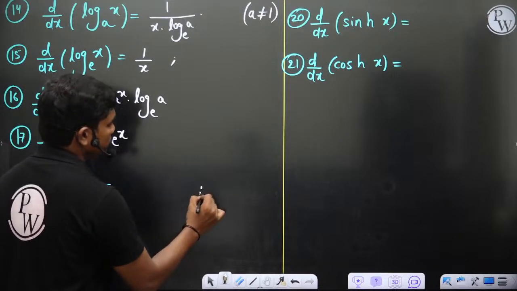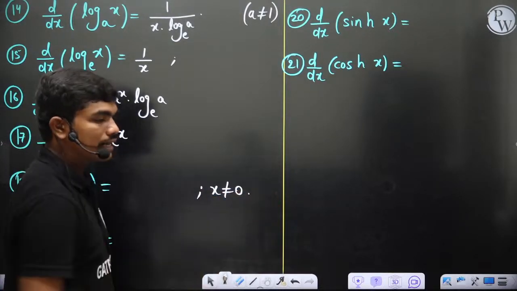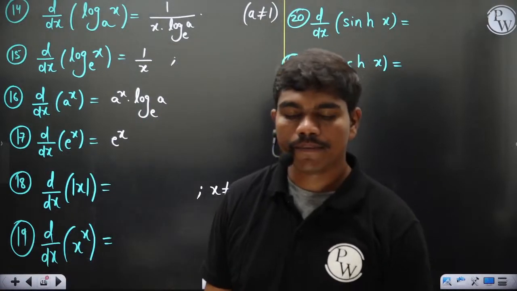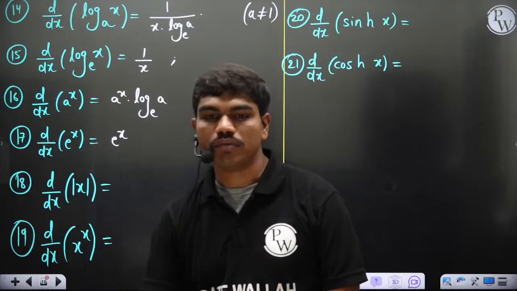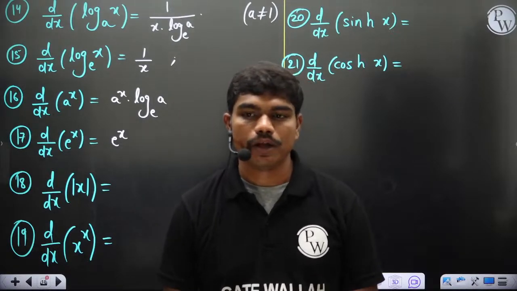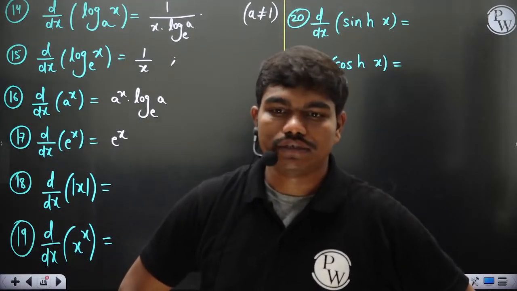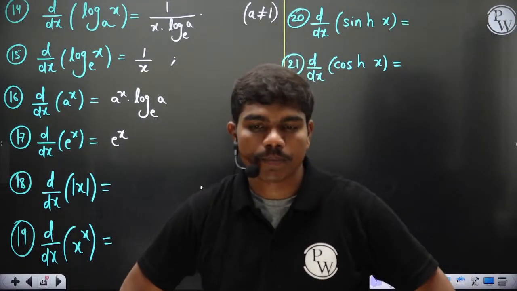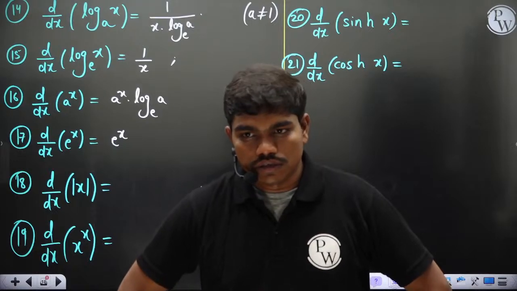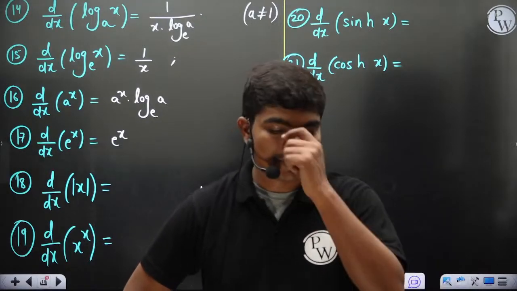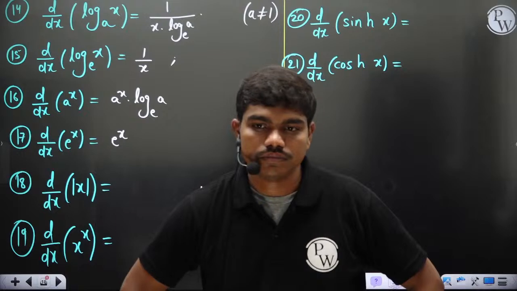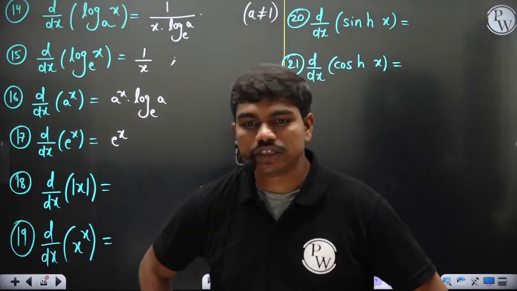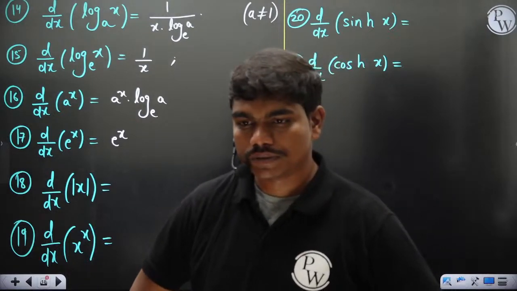And of course x is not equal to 0 clearly, because at x equal to 0 it is not differentiable, so you cannot tell the derivative. But if it is not at x equal to 0, then in general, if you want to define the derivative of mod x, can anyone talk about the value of derivative of mod x? Quick, a bit faster, only last 35-40 minutes left, so please type in the chat box. What is the value of derivative of mod x at x not equal to 0, of course?